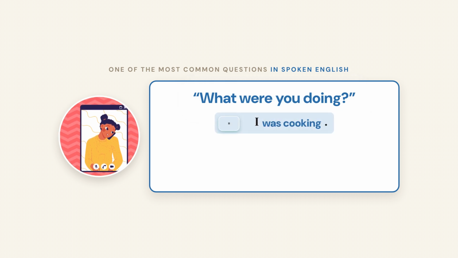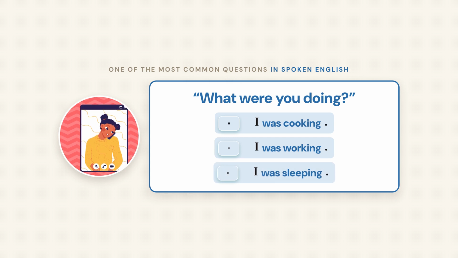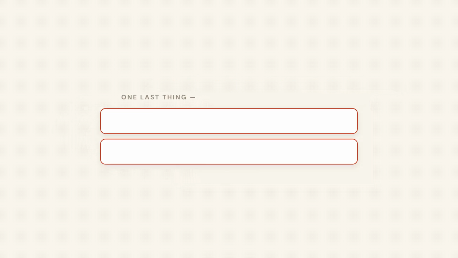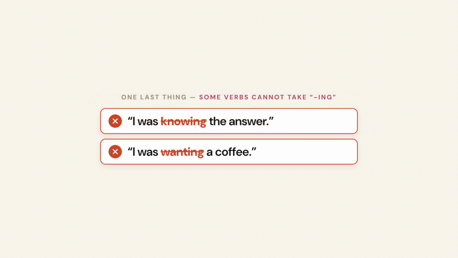I was cooking. I was working. I was sleeping. One last thing before we practice, and this one saves you from a mistake almost every learner makes. Some verbs cannot take ing. You cannot say, I was knowing the answer. You cannot say, I was wanting a coffee.